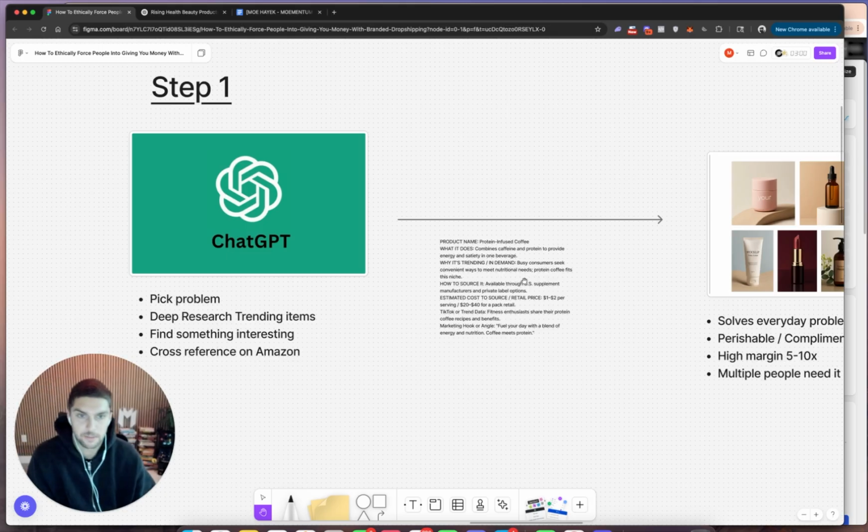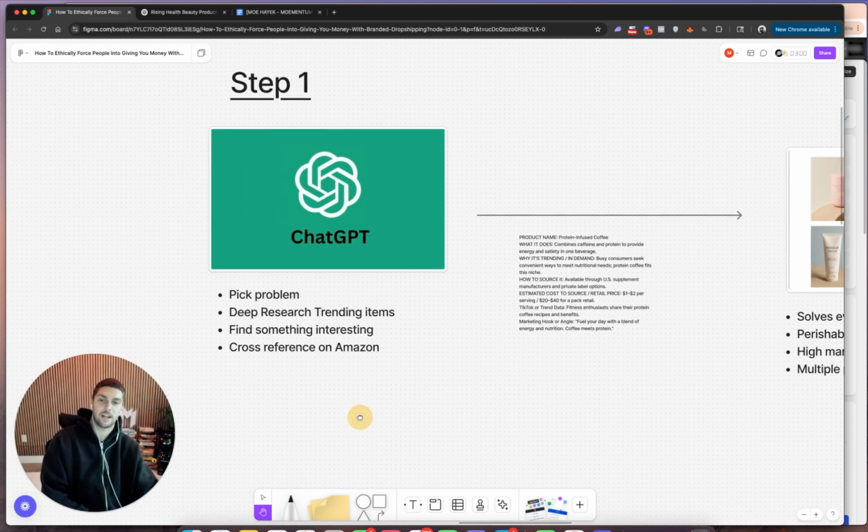Why is it trending? Because busy consumers are looking for convenient ways to meet nutritional needs, right? How to source it? Available through US tablet manufacturers and private label options. That's money. Estimated cost is $1 to $2 per serving, and then we can sell it for $20 to $40. It has TikTok trend data, and its marketing hook: fuel your day with a blend of energy and nutrition, right? Coffee meets protein. That sounds like an absolute banger.